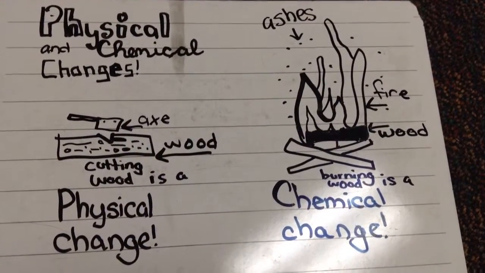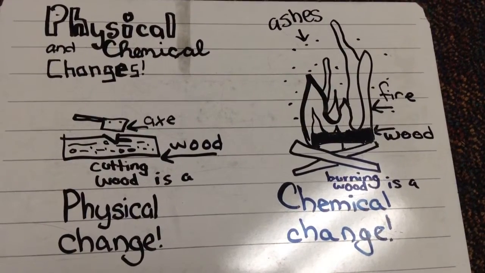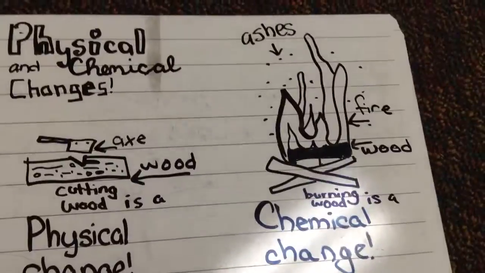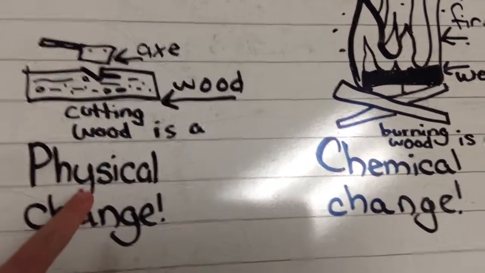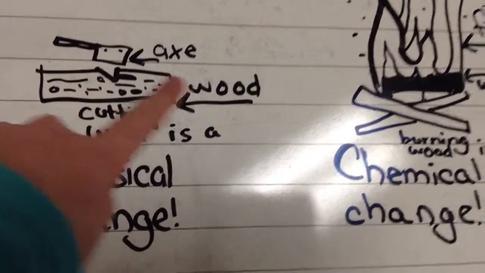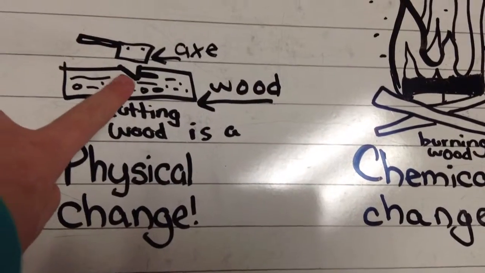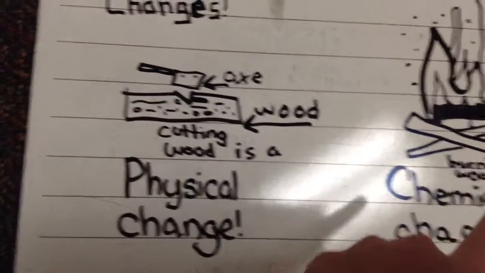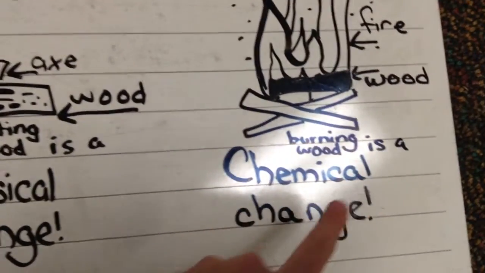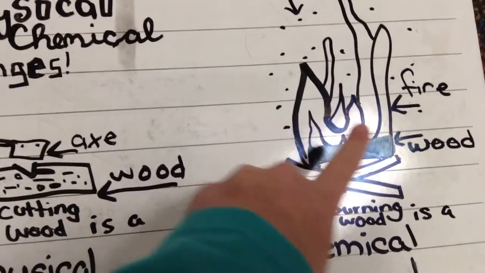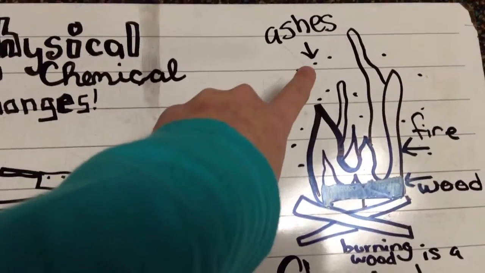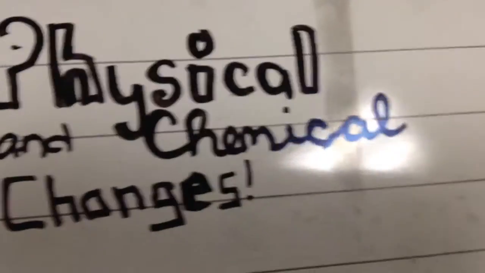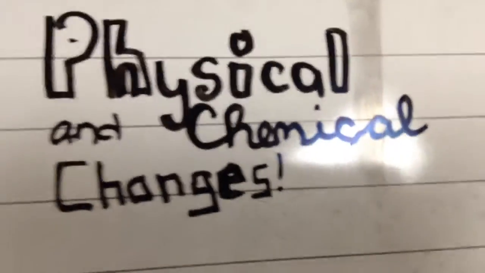Physical and chemical changes. Some examples are cutting wood. Cutting wood changes the size, shape, and state of that thing. Burning wood is an example of chemical change. Fire the wood, and you get ashes. Physical and chemical changes.